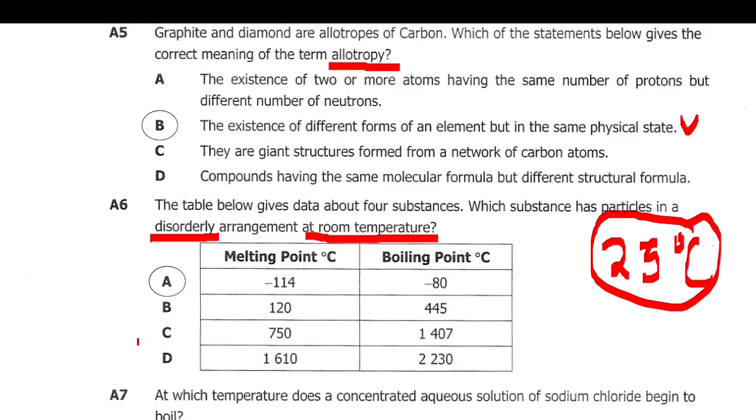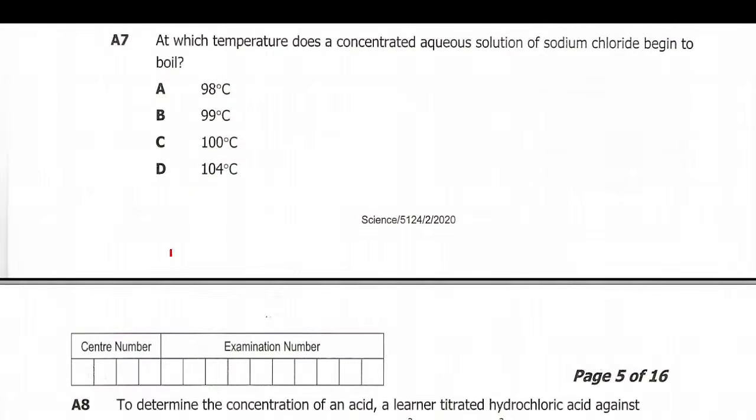So let's go to question number 7. Question number 7 reads, at which temperature does a concentrated aqueous solution of sodium chloride begin to boil? We are told a concentrated aqueous solution of what? Of sodium chloride. Since it is an aqueous solution of sodium chloride, you expect it to be a mixture of water and sodium chloride.